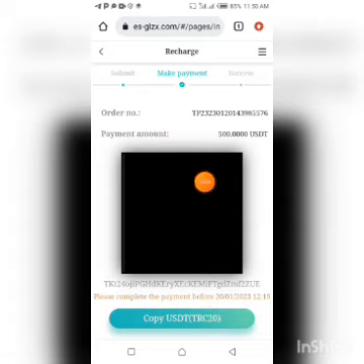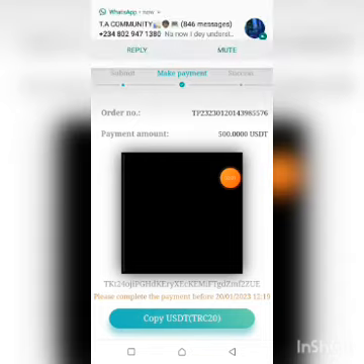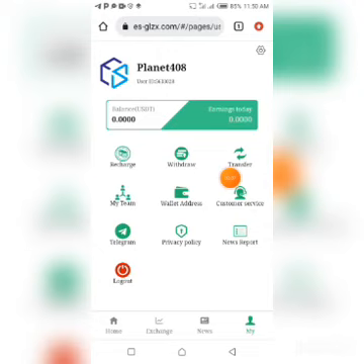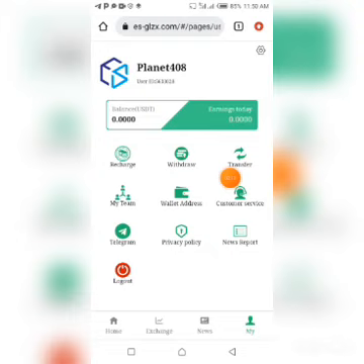You can see copied. Now you go to your Binance, your Trust wallet, your Huobi, or any crypto wallet that you use to send your crypto assets. You go to that place, paste this address that you just copied, and fund your account. Is that simple? Once you do that, guys, your money is going to reflect in this place.